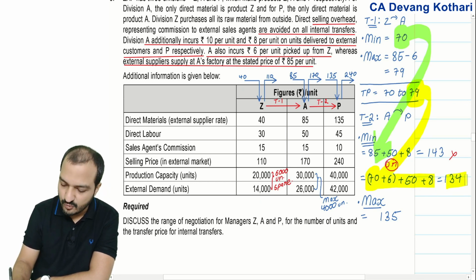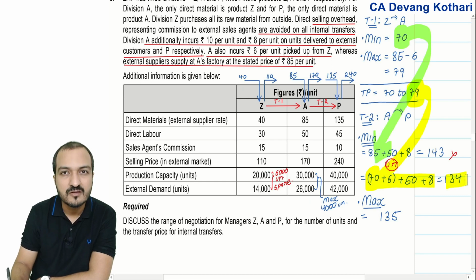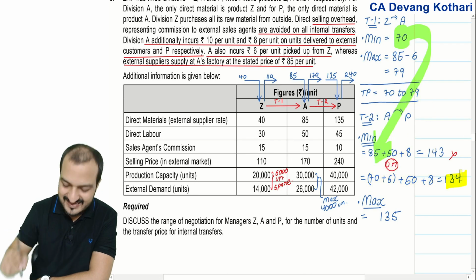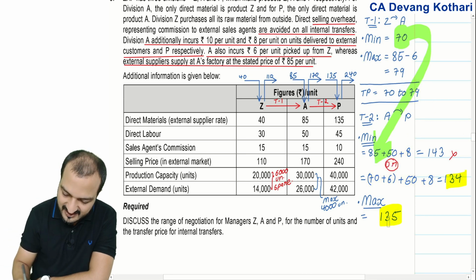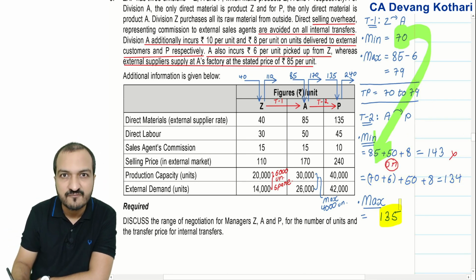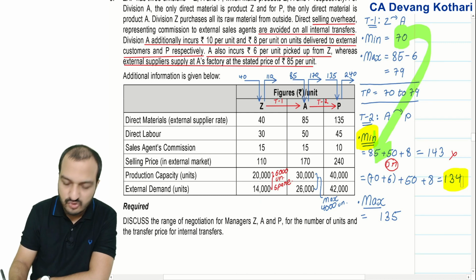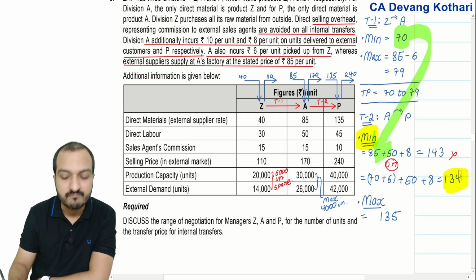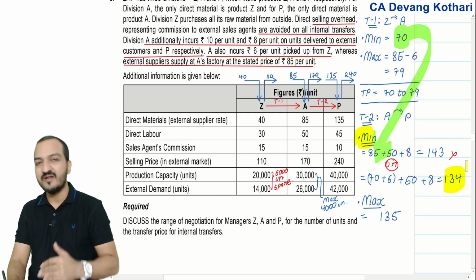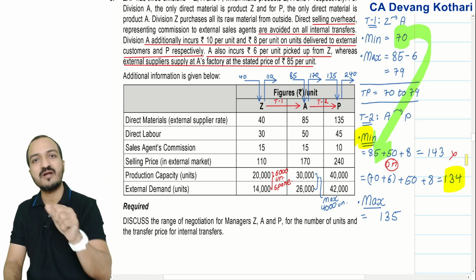It again goes up to 143. Will that be possible to transfer? No. And that's the reason I say that if maximum TP that P can pay is 135, then the minimum TP over here can be at the most 135. Because if this minimum goes beyond 135, then transfer 2 does not happen.